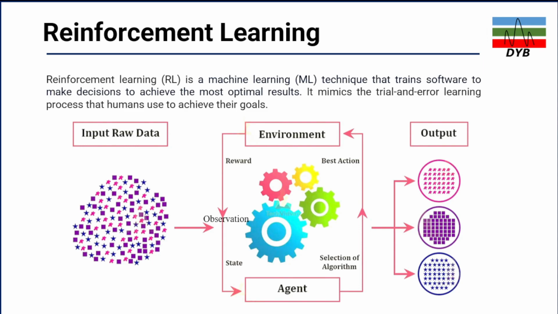In this type of algorithm, we have the input data. Let's say you have scale, static, and star. The keywords here are agent and environment. The agent is itself a machine, or it can be an algorithm.